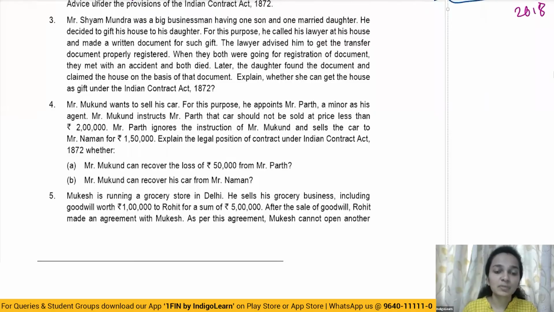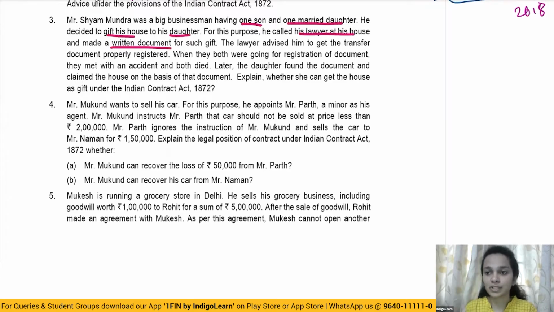Mr. Shyam Mundra was a big businessman having one son and one married daughter. He decided to gift his house to his daughter. For this purpose, he called his lawyer at his house and he also made a written document for the gift. The lawyer advised him to get the transfer document properly registered. When they both were going for registration, they met with an accident and both of them died.